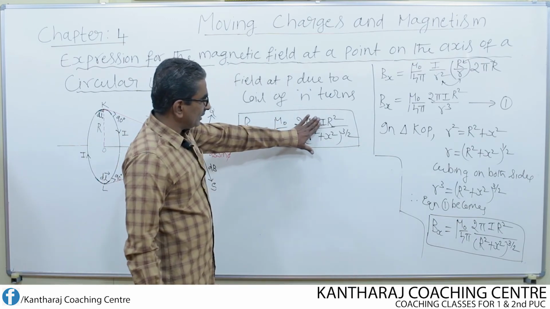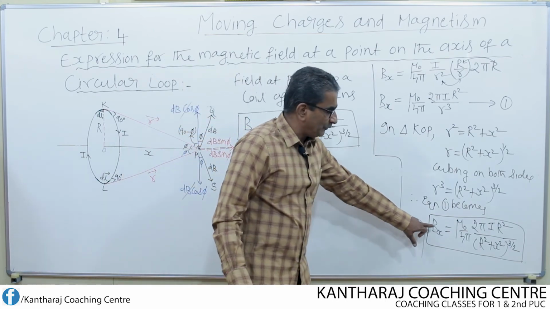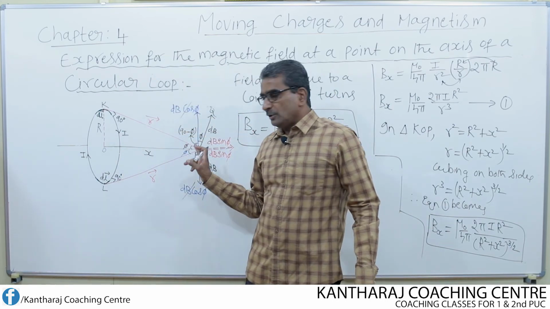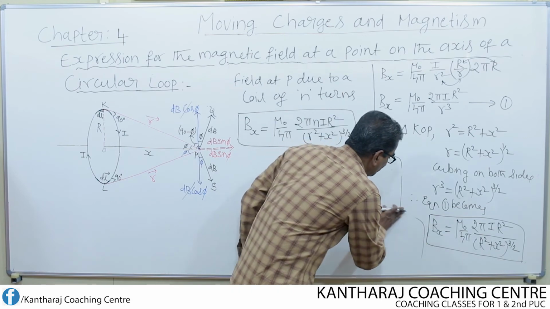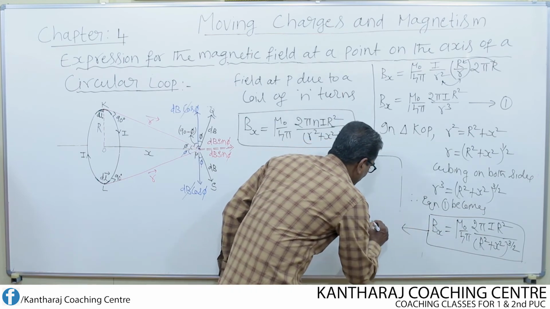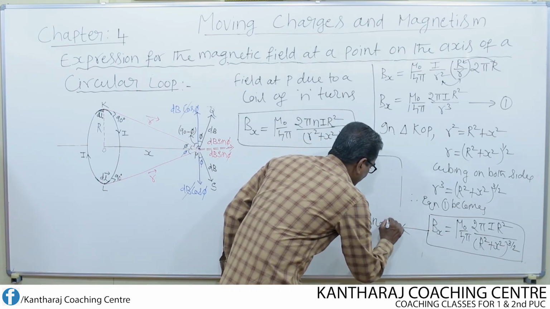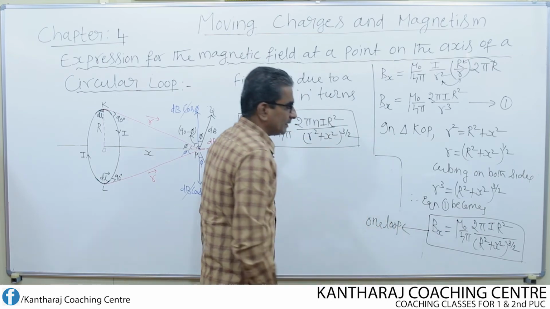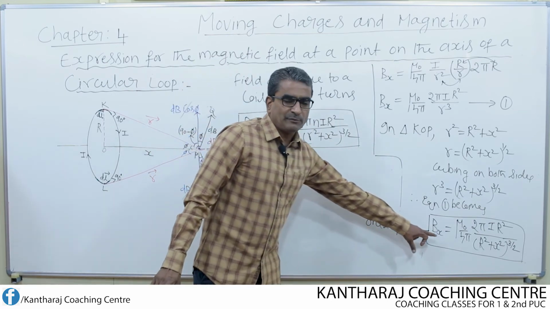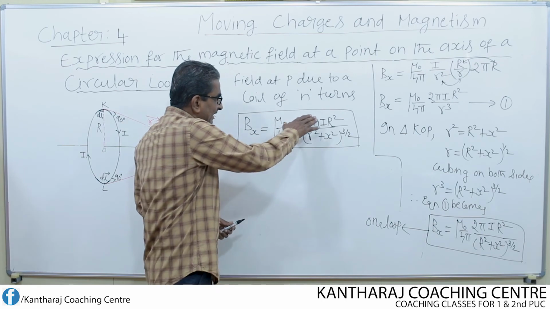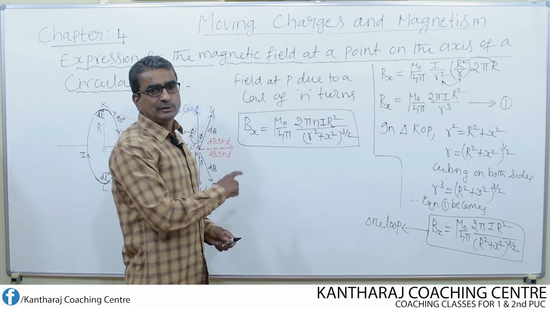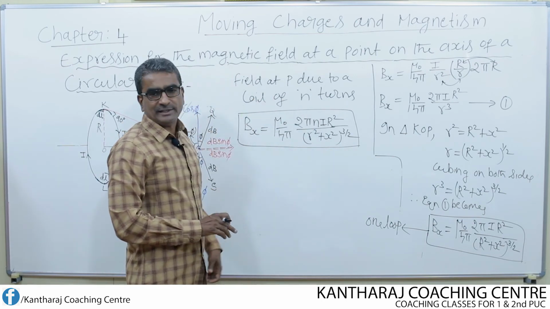If n is not there, then this will be the magnetic field at the point P due to one loop. No n means it is the field due to a loop. If there is n, then it is the field due to a coil consisting of n turns.